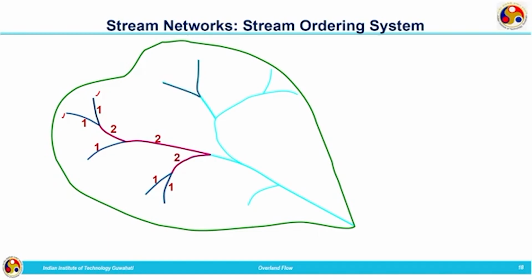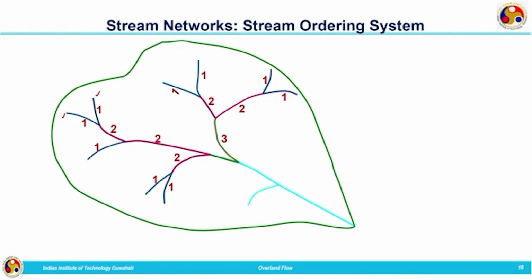In a similar way, there also order 1 channels join to form a channel of stream order 2. Here also it is formed in a similar way, and now two channels of order 2 join together to form a channel of stream order 3.